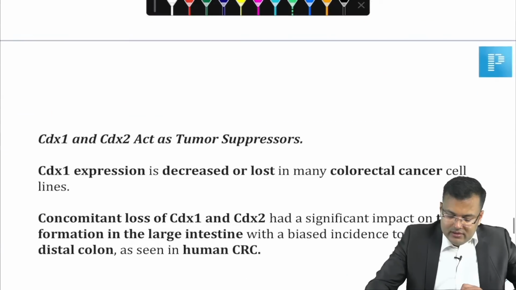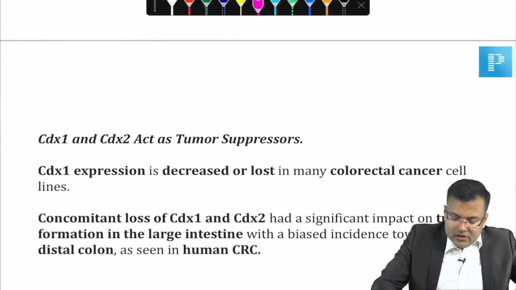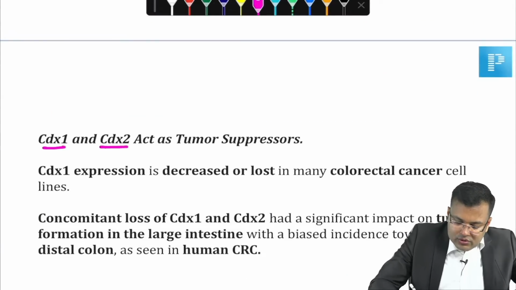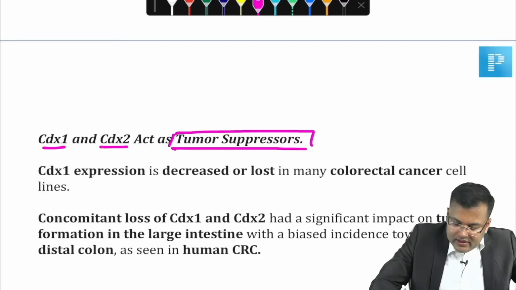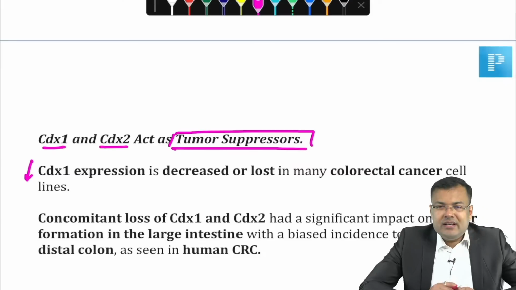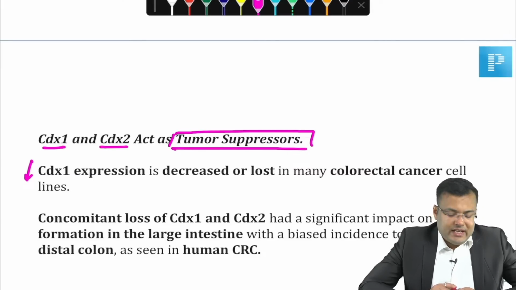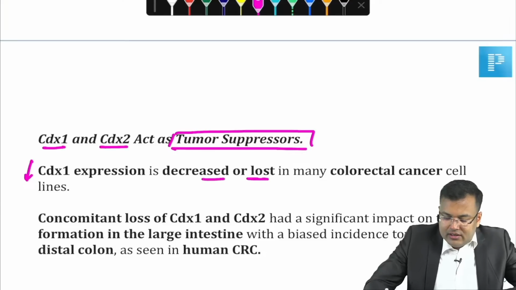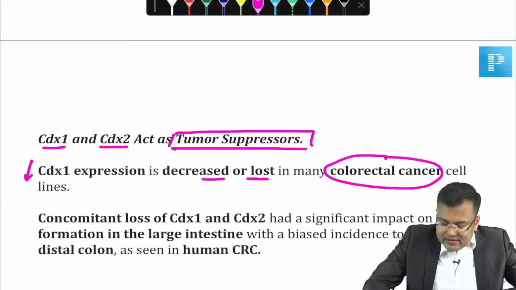Now see CDX. CDX1 and CDX2 are tumor suppressors. It means for tumor formation, their concentration should be decreased or they should be lost. Clear? So CDX expression is decreased or lost in many colorectal cancers.